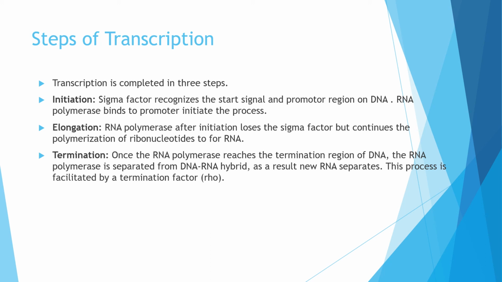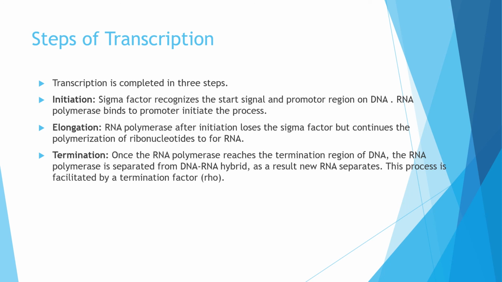Second step is elongation. So after the initiation of the process, RNA polymerase loses the sigma factor, but it continuously polymerizes the ribonucleotides to form RNA. So the process of formation of RNA will be continued. Now the third step is termination.